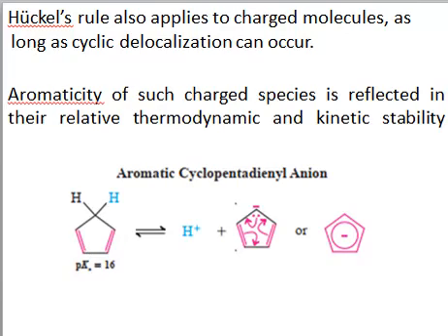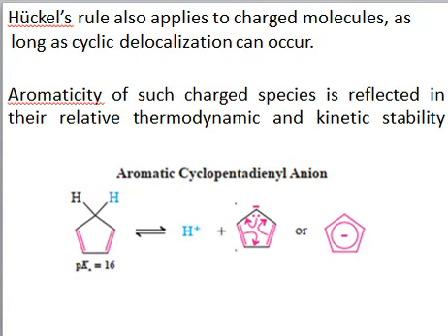So if we can remove this hydrogen somehow, after losing it we'll get a negative charge here. We have 2 pi bonds here, so it means 4 pi electrons, and by removing one proton we get a negative charge. These 4 pi electrons plus this negative charge together form 6 pi electrons. So 6 is a Huckel number.